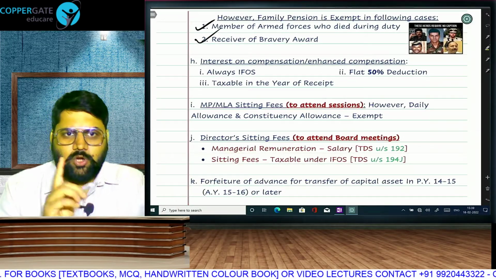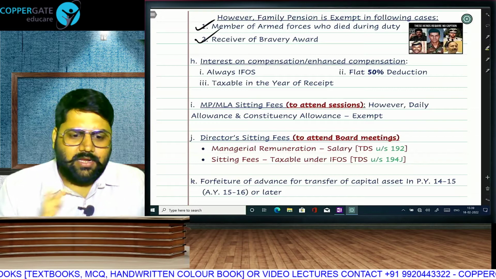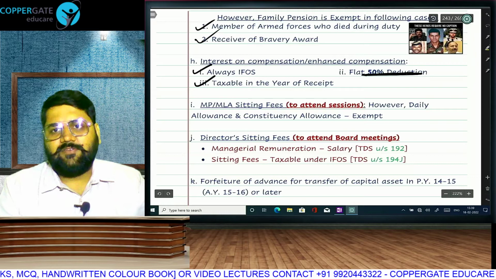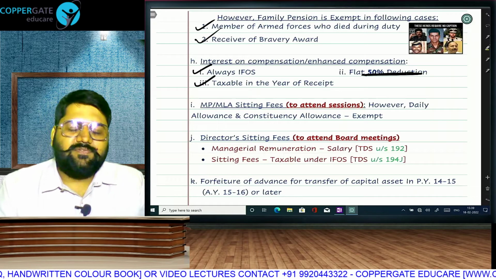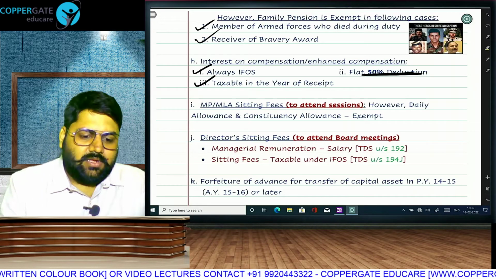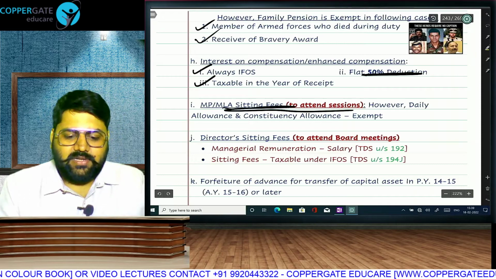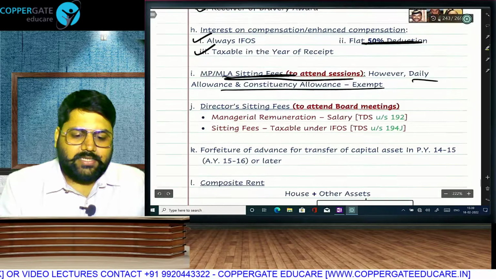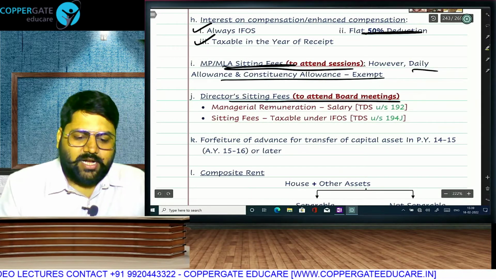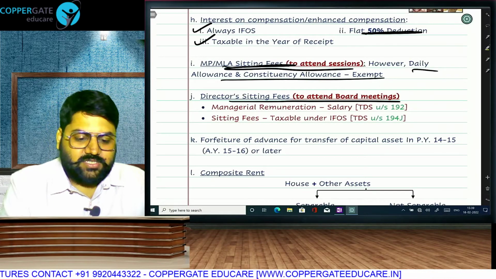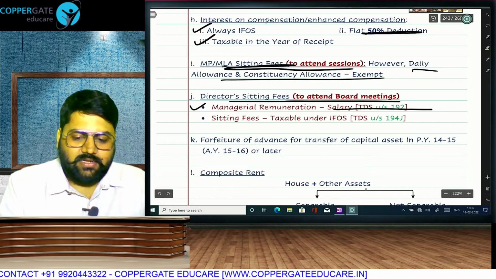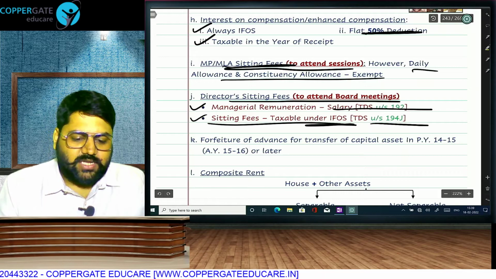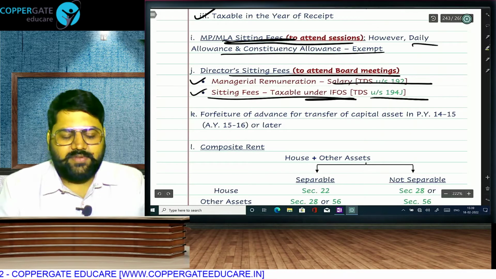Interest on compensation, enhanced compensation will go under capital gain, but interest will come under IFOS, always taxable in year of receipt, and from this we get a flat 50% deduction. So if you receive 1 lakh, only 50,000 will be taxable. Sitting fees of MP MLA will be taxable under IFOS, but if they get any daily allowance or constituency allowance, that will be exempt. Sitting fees paid to directors to attend board meetings will be taxable under IFOS. See, managerial remuneration is taxable under salary, so 192 applies, but sitting fees is taxable under IFOS, 194J applies. Directors play a double role in every company.